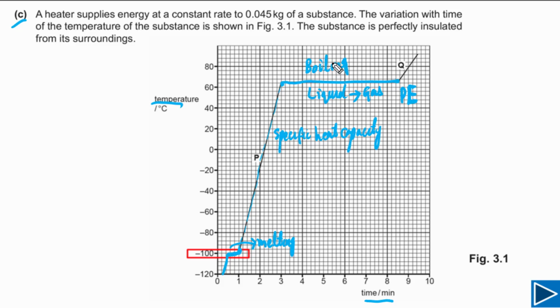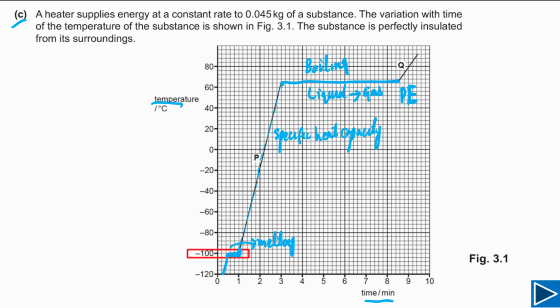When something boils, amount of energy supplied is greater than the amount of energy supplied when something is melting, because in this case the separation among molecules is much greater than the separation among molecules when something changes from solid into liquid. So that's the reason we have mentioned specific latent heat of vaporization is much greater than specific latent heat of fusion. We will need this graph to answer next questions.